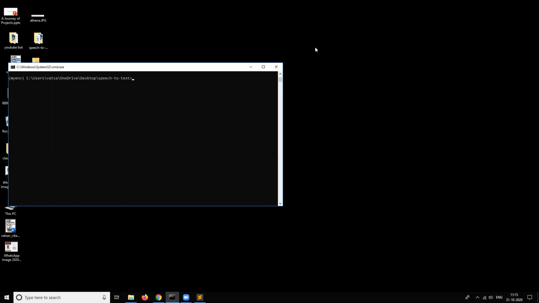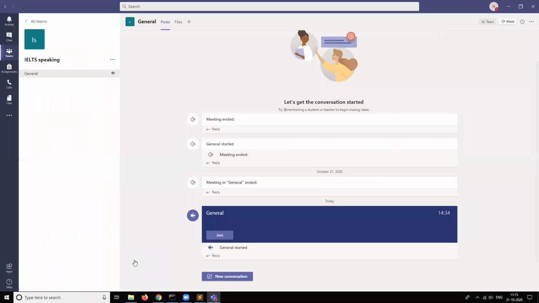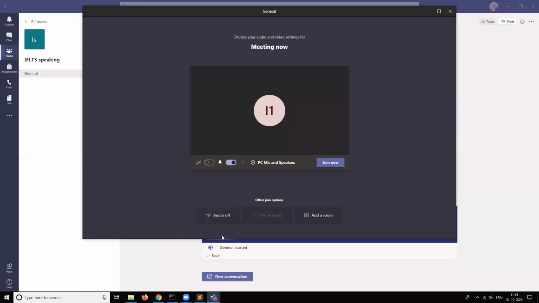Bear with me, I will run my Python script to show you the sample demo. So now I'm running my project code. See, it will open Microsoft Teams. All of my classes are going on Microsoft Teams, and it is joining the particular class. Now after 5 seconds, it will click the join button, and it will mute itself while joining the class. Yeah, see, it's muting itself.